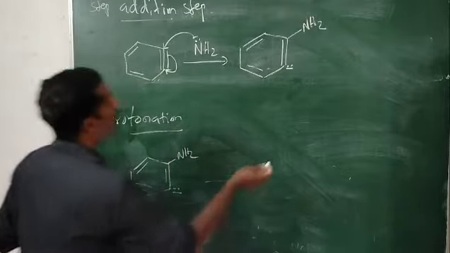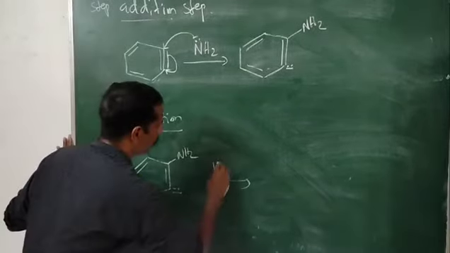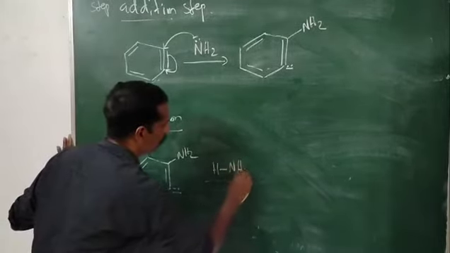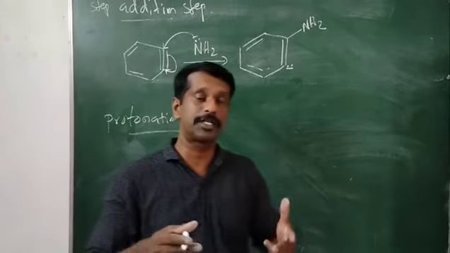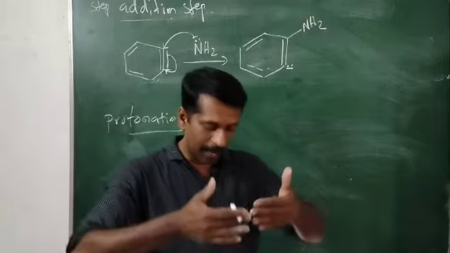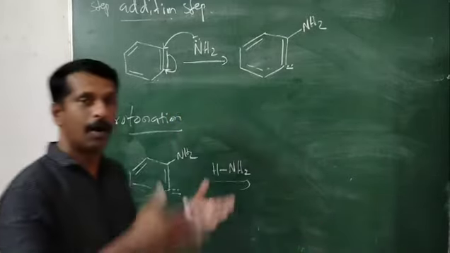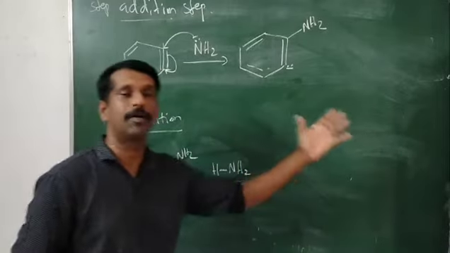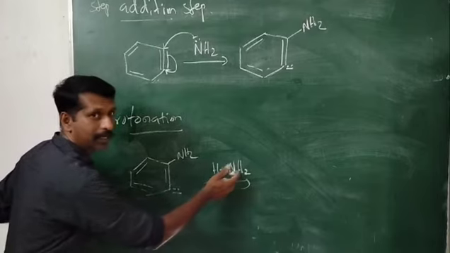And we know that in the first step ammonia is formed. This reaction is carried out in the presence of liquid ammonia, and the solvent is also liquid ammonia. So from that ammonia, NH3 can be written as H-NH2.